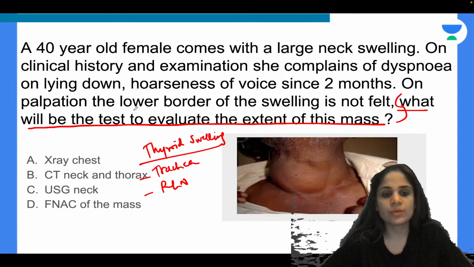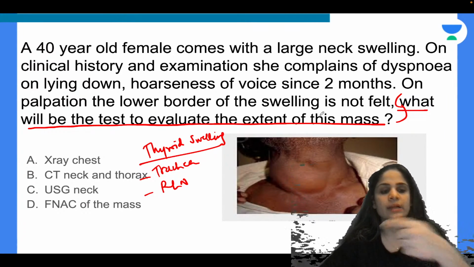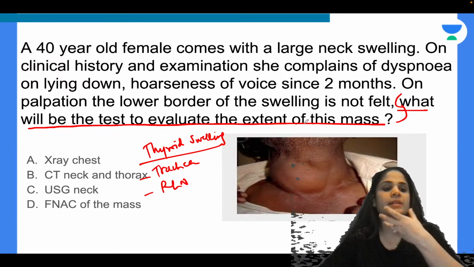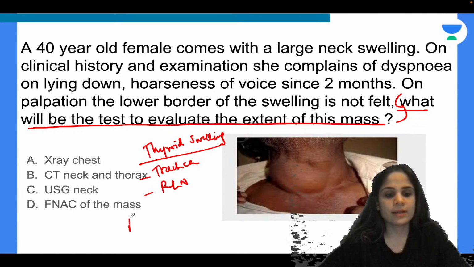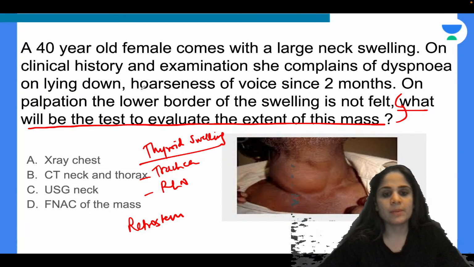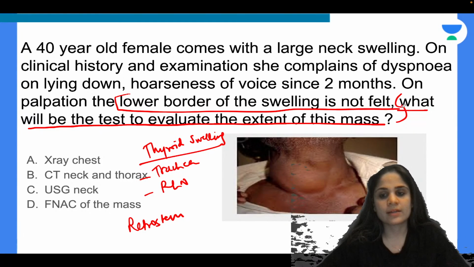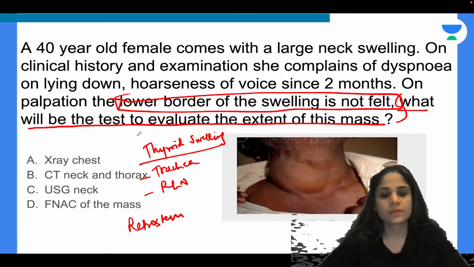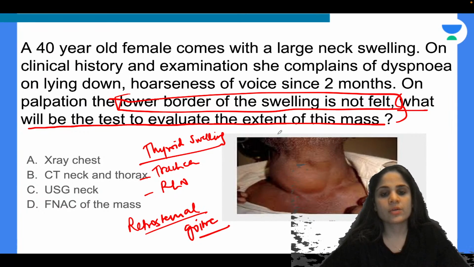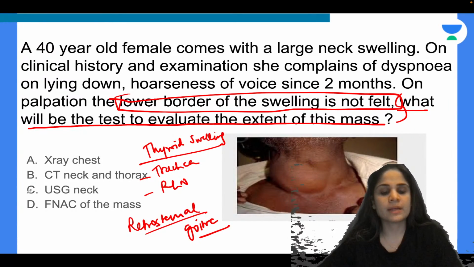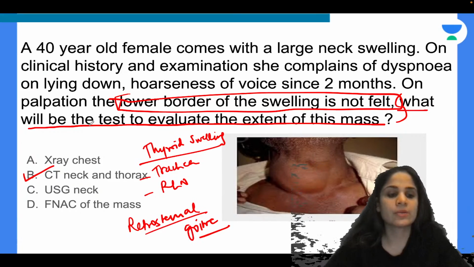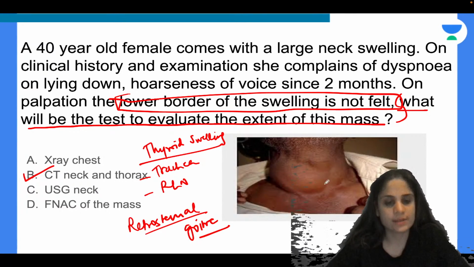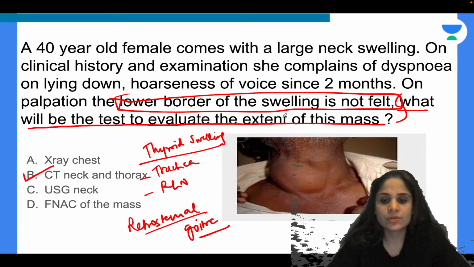Now when they say that you cannot feel the lower border of the swelling, that means it is extending behind the sternum. Right? So this mass is going retrosternal. This one particular line is very, very characteristic of a retrosternal goiter. So in a retrosternal goiter, how do you evaluate the mass? You evaluate the mass by doing a CT neck and thorax. The CT neck and thorax will tell you exactly how deep your mass is going inside. Okay. Alright, everyone understood?